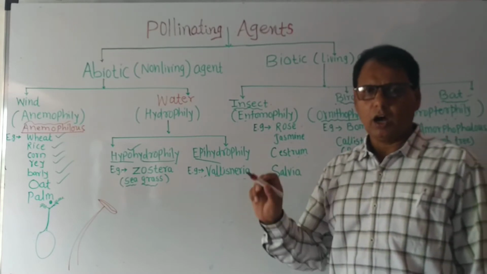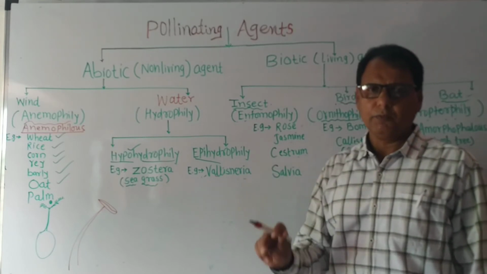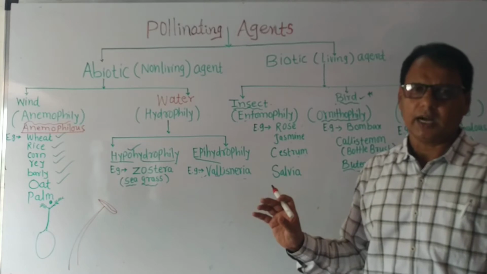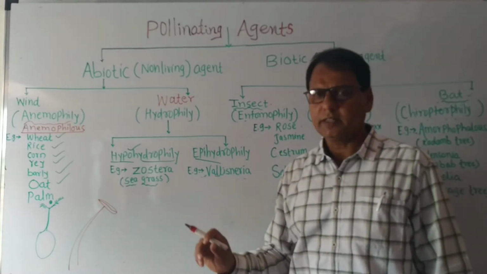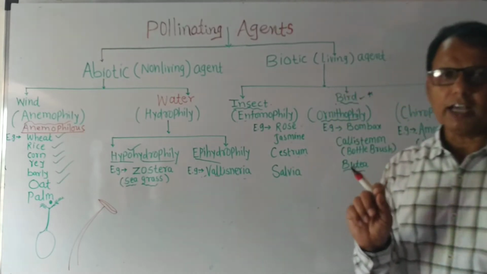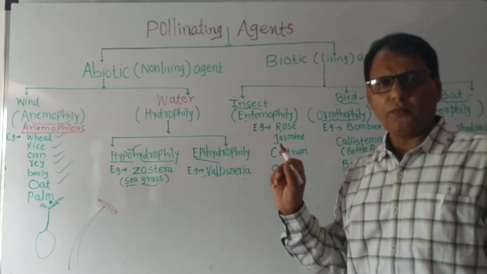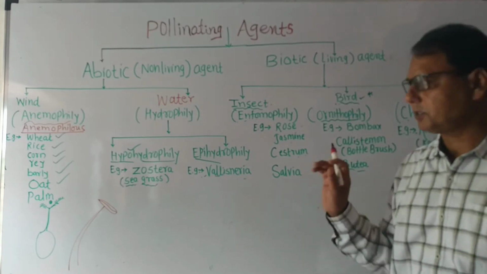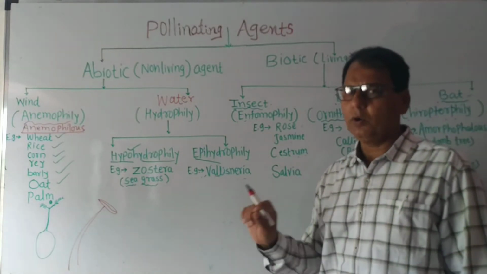Adaptations of the anemophilous flower. What kind of adaptation do anemophilous flowers show? The first adaptation is that the flower is small, inconspicuous, without fragrance and without nectar, meaning without smell and without nectar.